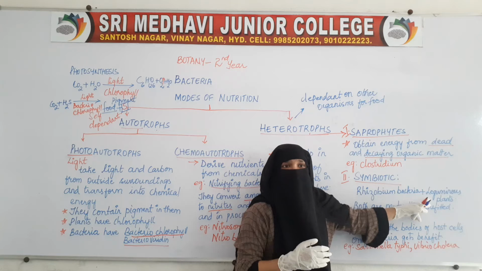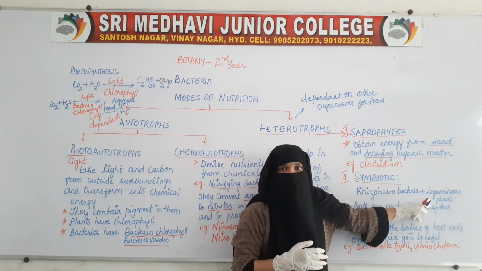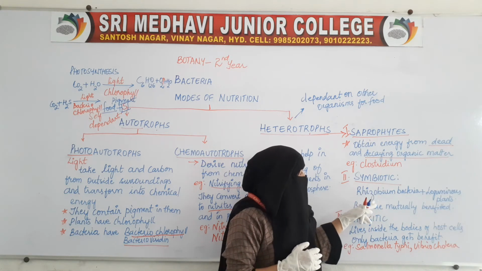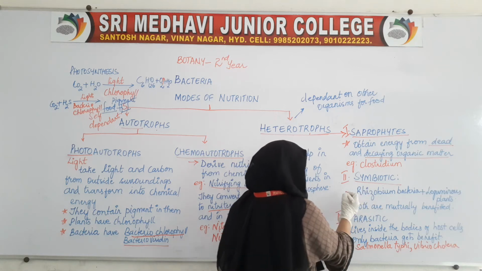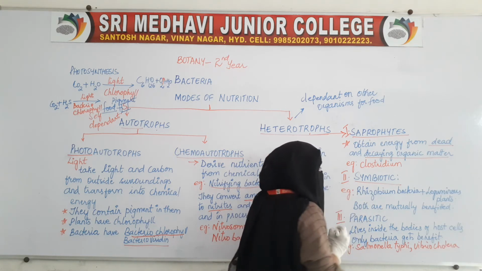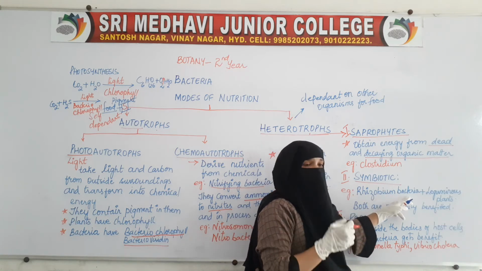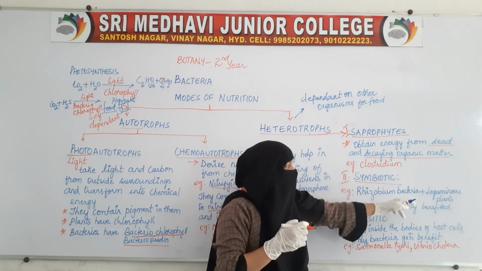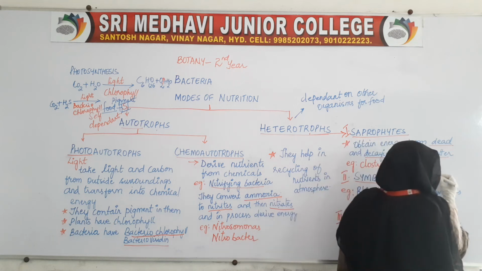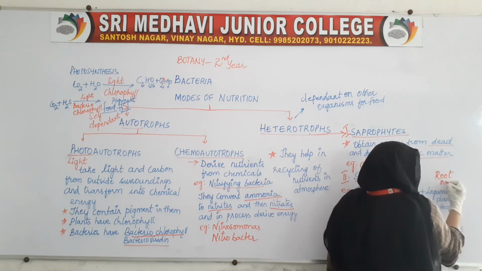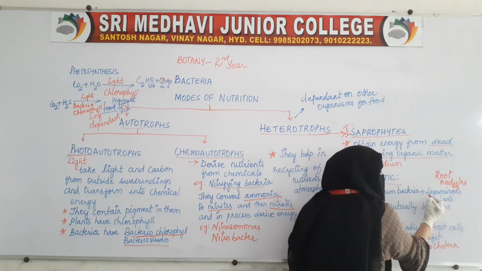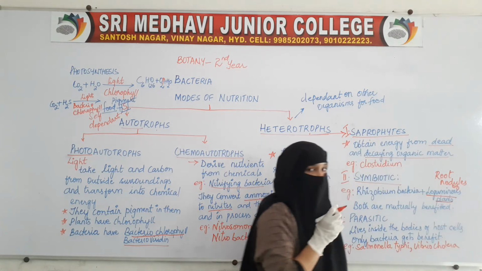They are helping each other to survive. Example of a symbiotic bacteria is Rhizobium bacteria. This bacteria lives in the root nodules of leguminous plants.